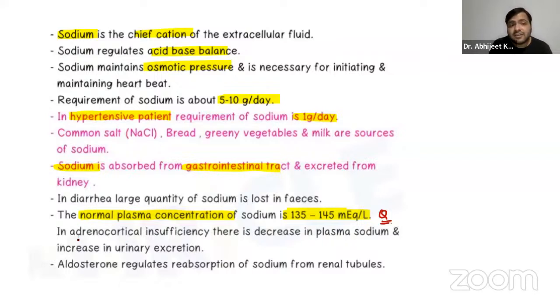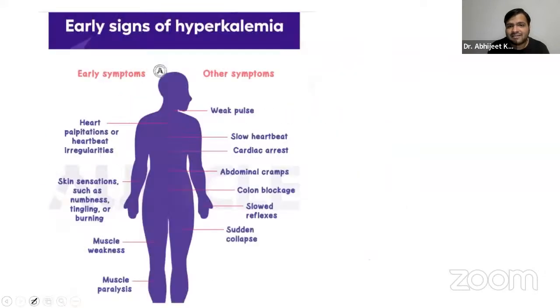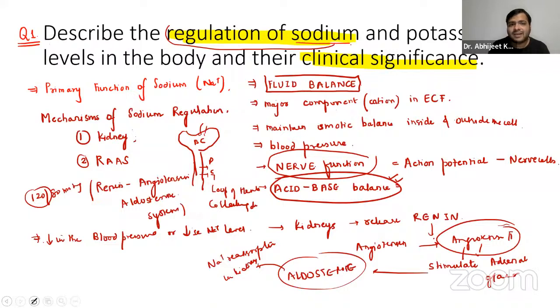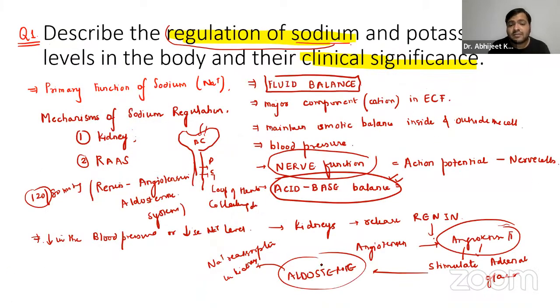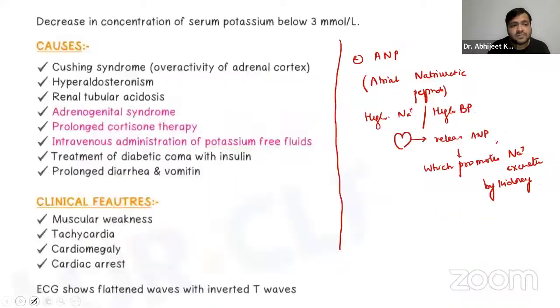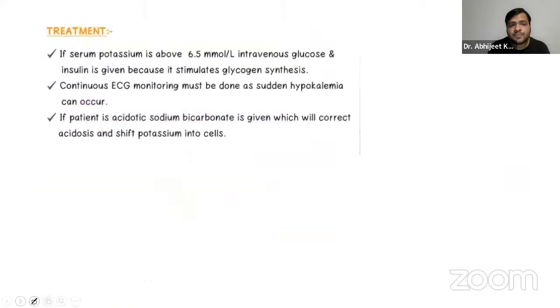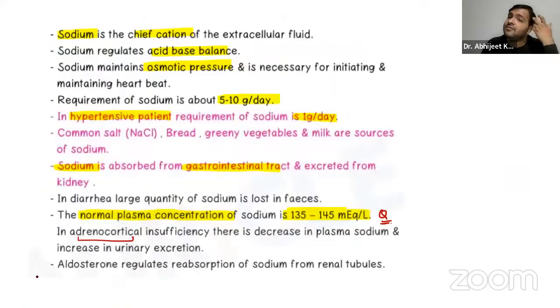Now, if there is adrenocortical insufficiency, what was aldosterone doing over here? You already know it was absorbing the sodium. Not adrenaline, it's the aldosterone which was absorbing the sodium. We have the cortex and medulla of the adrenal glands, and if there is cortical deficiency, aldosterone will not be released. Obviously, if aldosterone is not there, there will be no sodium reabsorption back into the body.